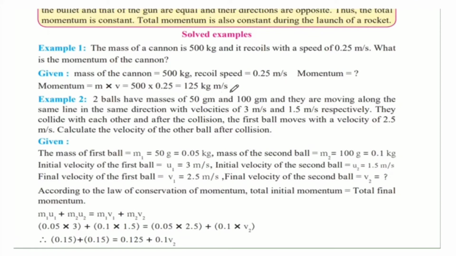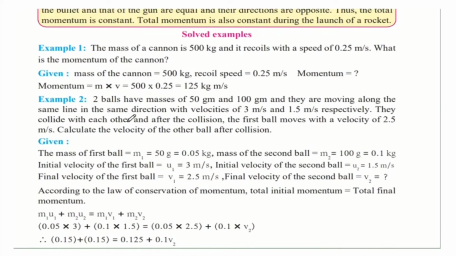Example 2. Two balls have masses of 50 gram and 100 gram and they are moving along the same line in the same direction with velocities of 3 meter per second and 1.5 meter per second respectively. So there are two balls with different masses and different velocities which are traveling in a straight line. The 50 gram ball has a velocity of 3 meter per second and the 100 gram ball has a velocity of 1.5 meter per second.